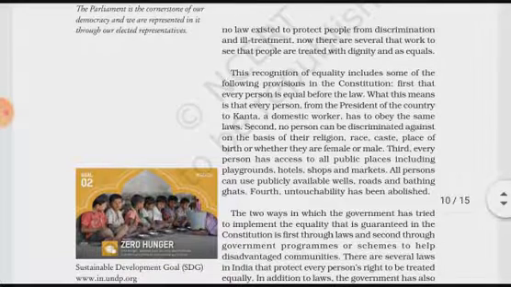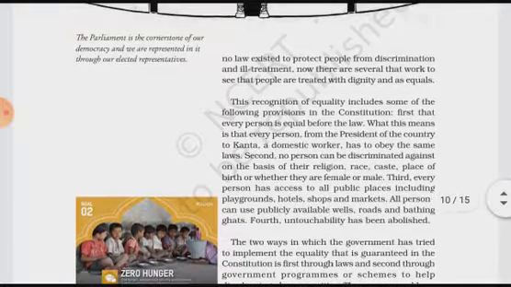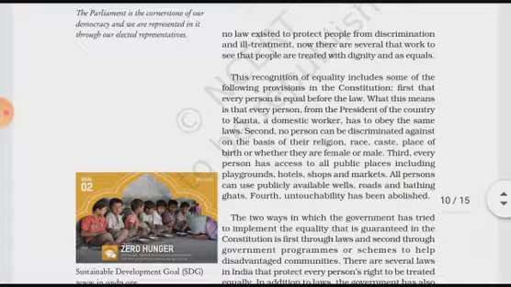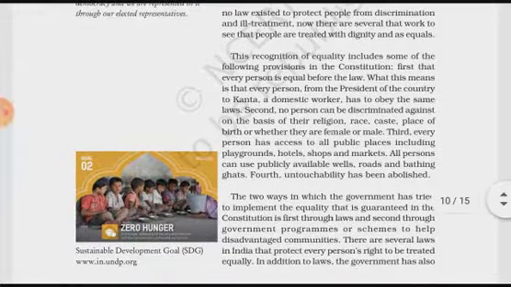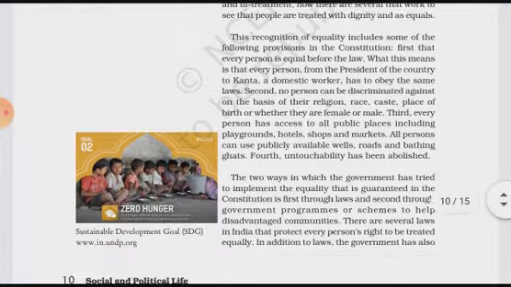Whether it is the president, prime minister, or any common man, these laws are implemented on everyone in the same manner. They have to obey the same laws.